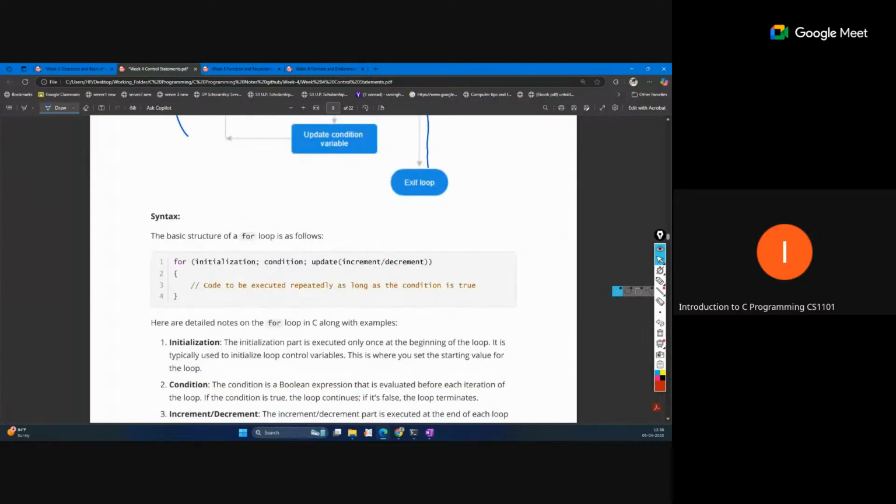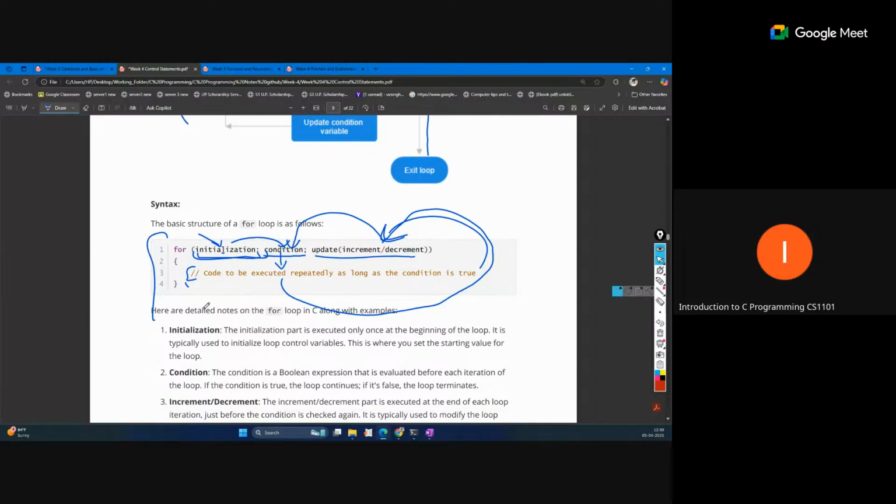So you can see in the syntax, the first step is initialization, which executes only one time. The condition is checked in each iteration, and after executing the whole body, the update happens. So this is the first entry point, then the condition, then enter inside, and after that repeat, and again check the condition. So this becomes a cycle. Initialization is only one time, but now this is a loop: condition check, then enter, execute all the body, and then update the variable. So this is the flow.